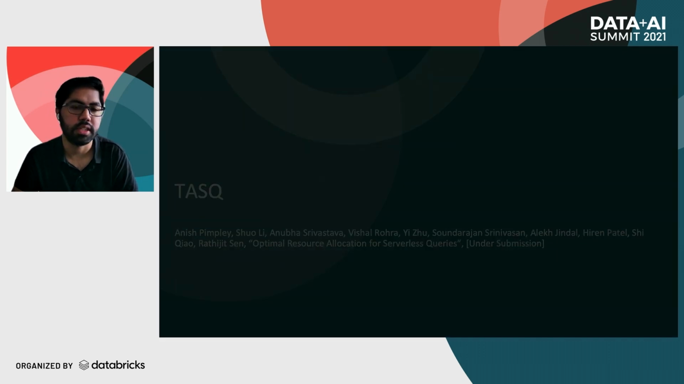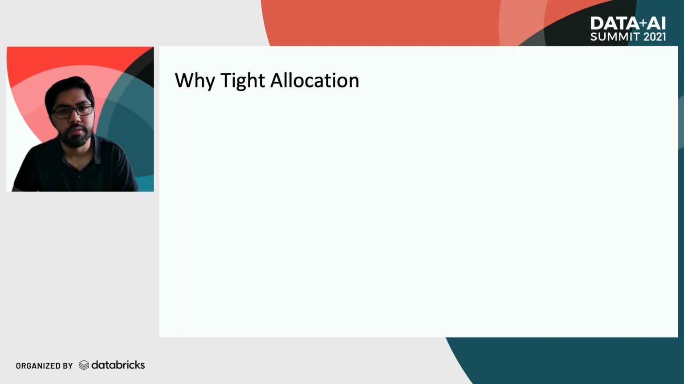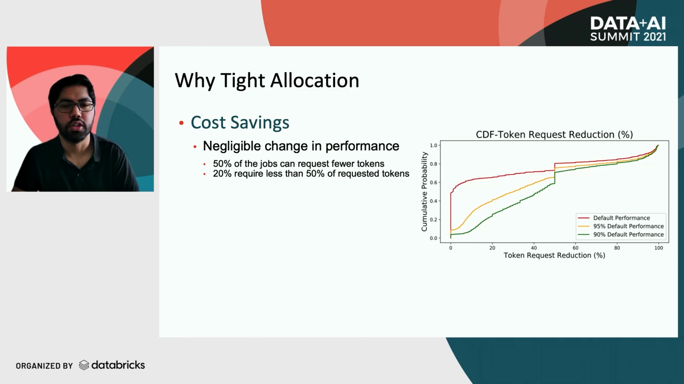So why do we need tight allocation? The first obvious answer is cost savings. To measure the scale of savings, we looked at the cumulative distribution of potential reduction in tokens requested by SCOPE jobs. Let's look at the figure here.